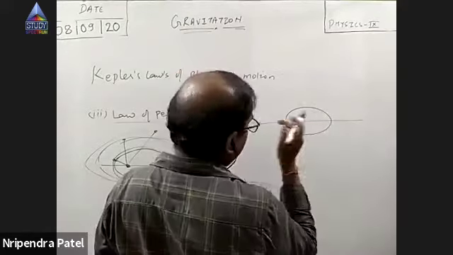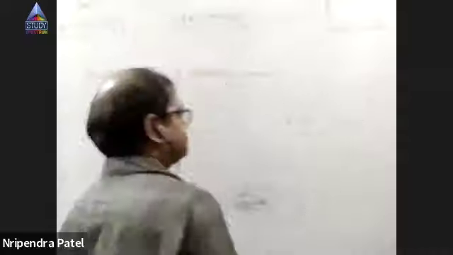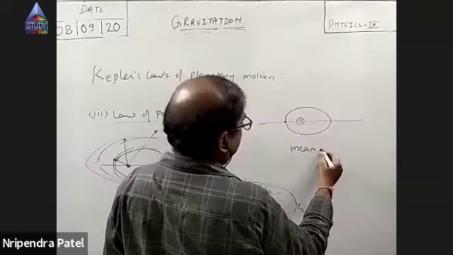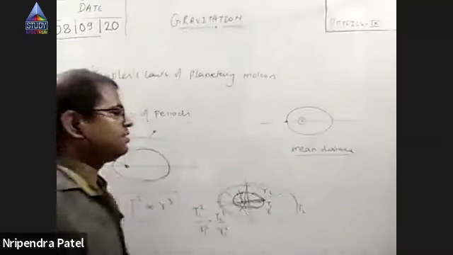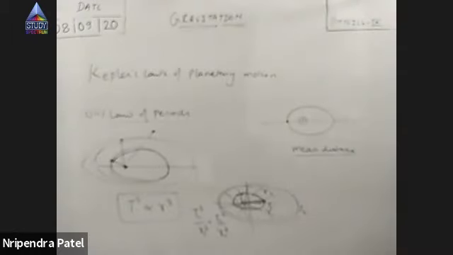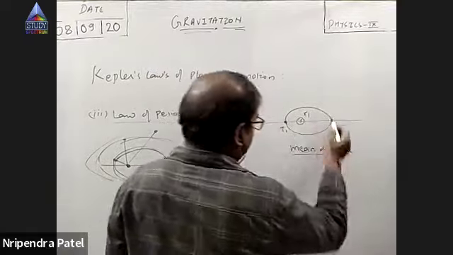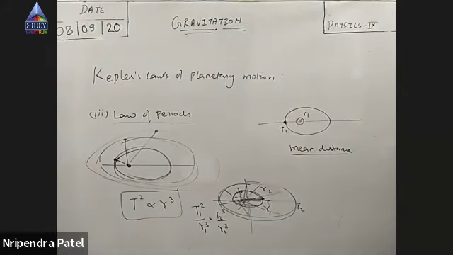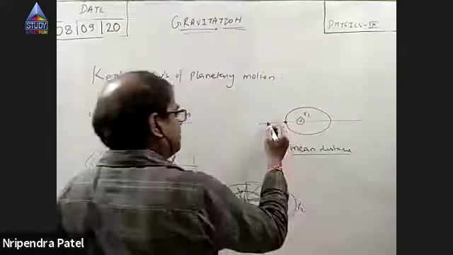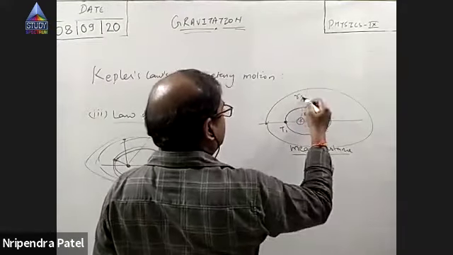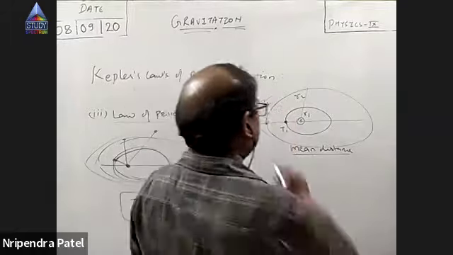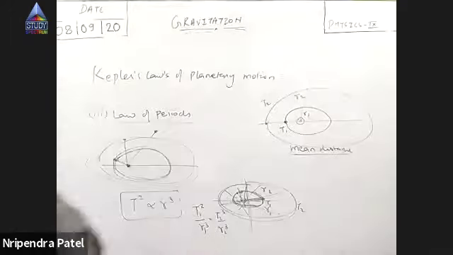Now let me see. If you take the one planet which is nearest to the sun, this is the sun, this is the first planet, let us say Mercury, right? Now, mean distance means what? Mean of this and this, and actually it is the harmonic mean. You don't have to remember this. So the mean of this and this distance. Let us call it mean distance.